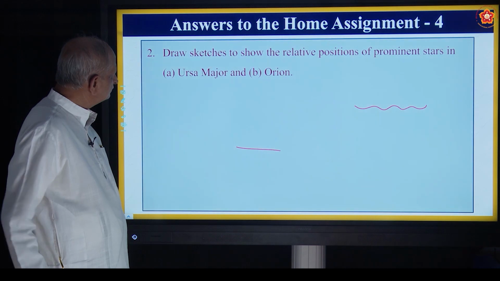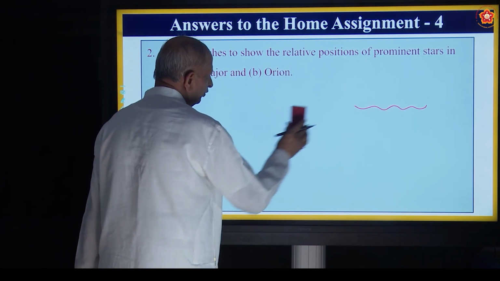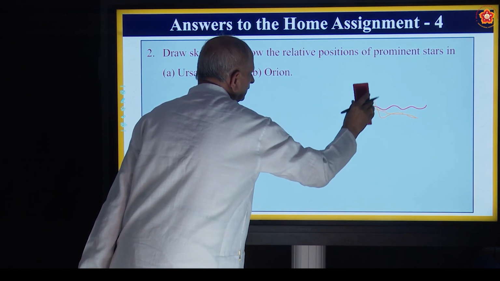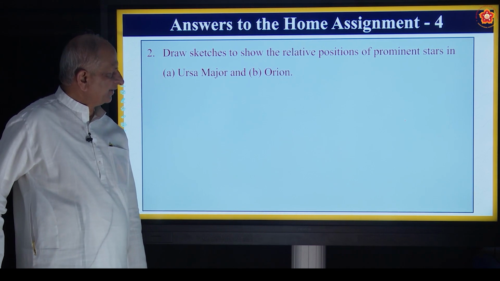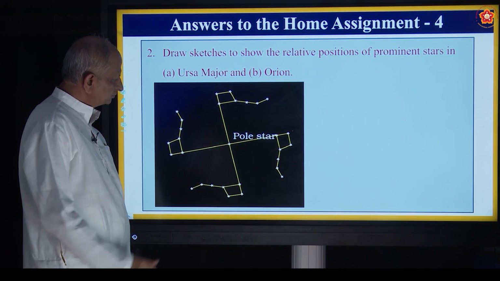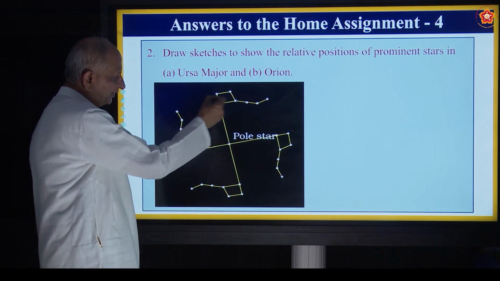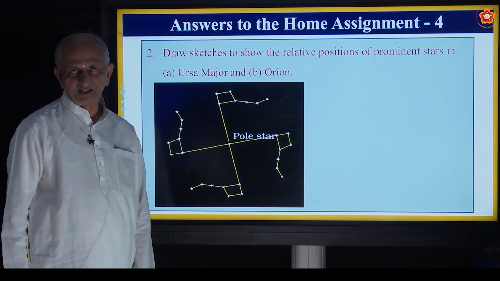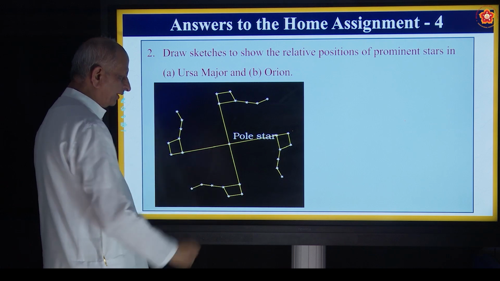Second question, draw sketches to show the relative positions of the prominent stars in the Ursa Major and Orion. So, this is the different positions of the constellation called Ursa Major, and this is how you can see pole star.